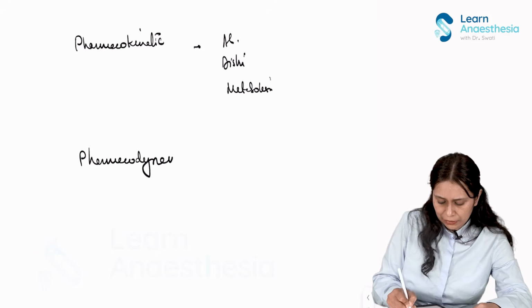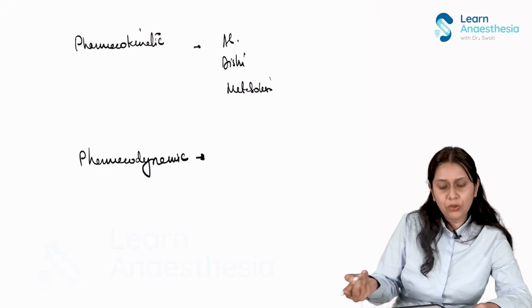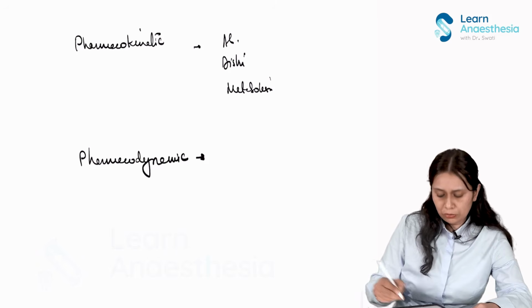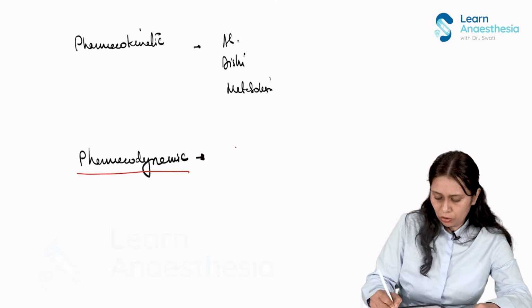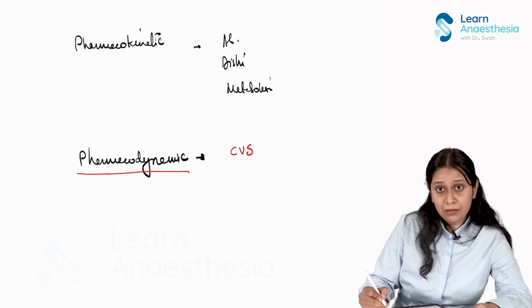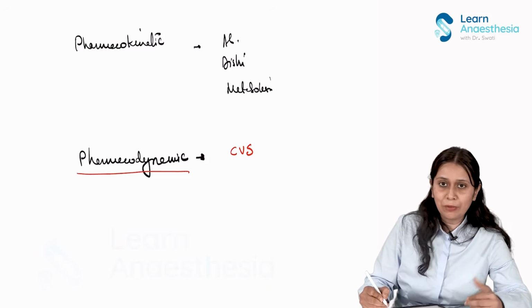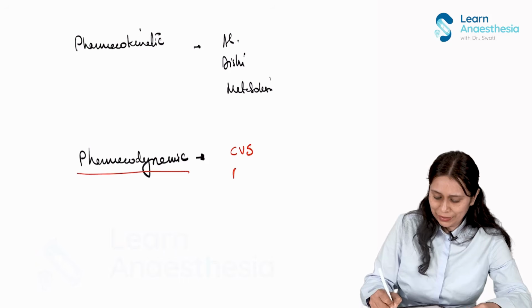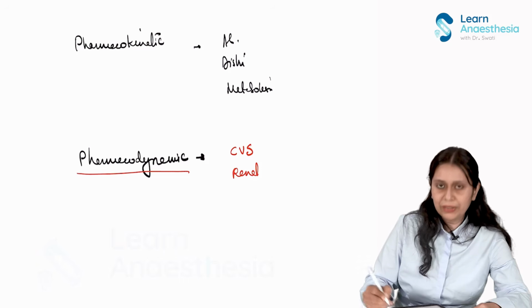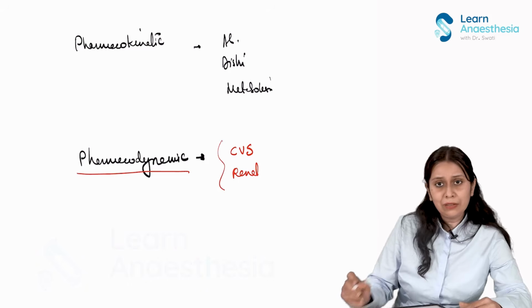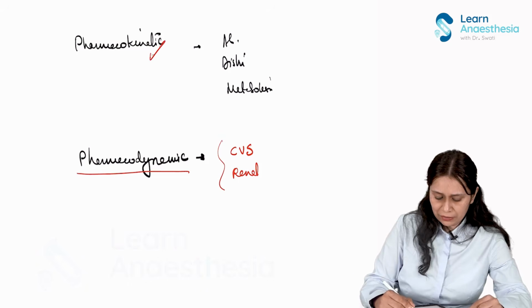By discussing the pharmacodynamics, I will talk about the effect on the organ of interest, the cardiovascular system, and some effect on some of the other organs like your kidney. So some renal effect it has, and some other organs as well we will discuss. So let us first discuss pharmacokinetics.